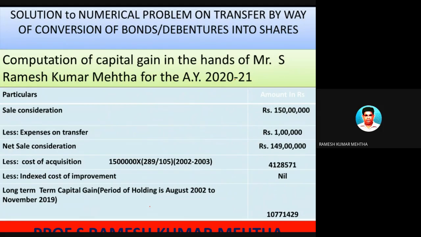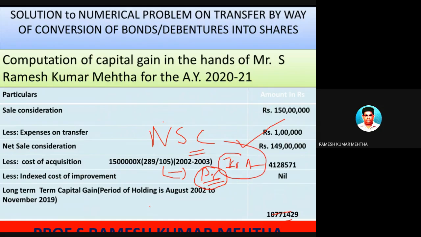So 1 crore 49 lakhs is the net sale consideration, minus the purchase price in simple terminology. So this is nothing but the indexed cost of acquisition. Sales minus cost price will give you profit. So we are not using the word cost price or purchase price, we use the word indexed cost of acquisition. So 41 lakhs 28,571 is the indexed cost of acquisition.